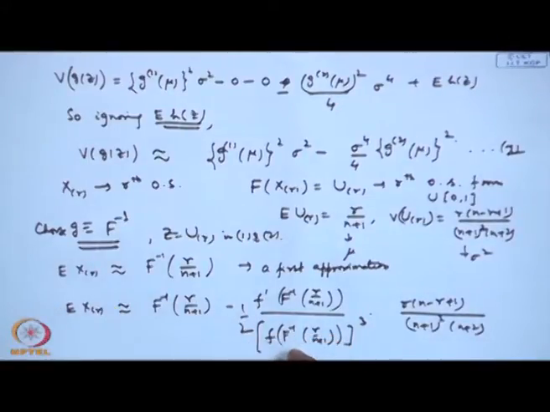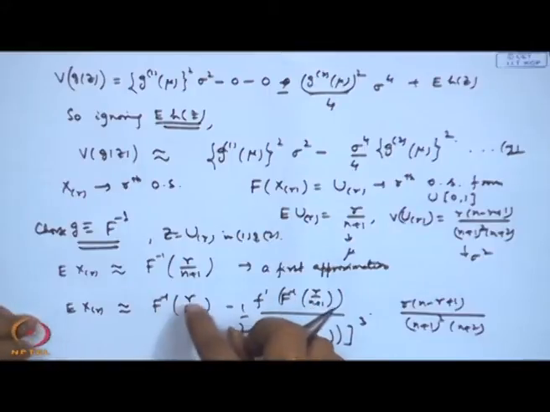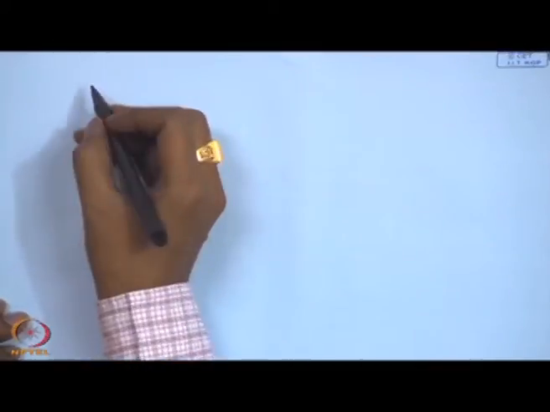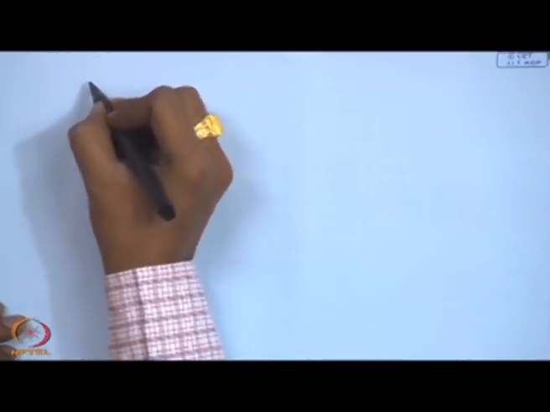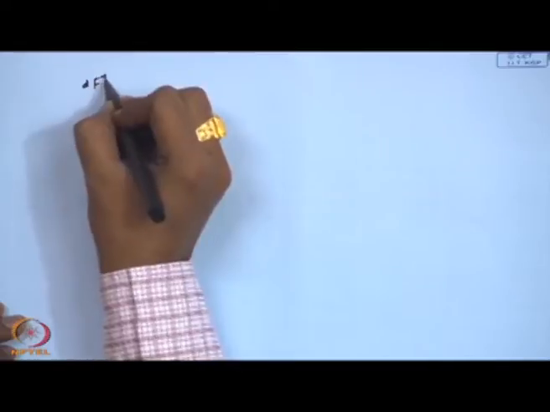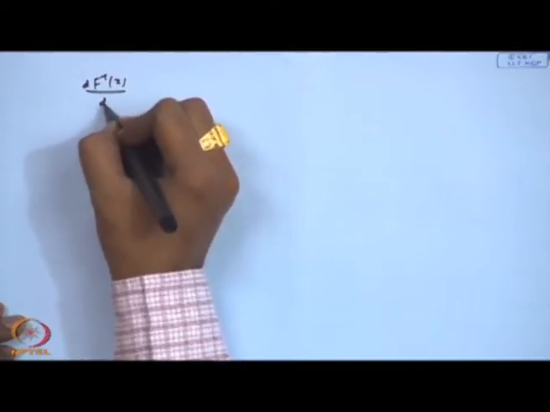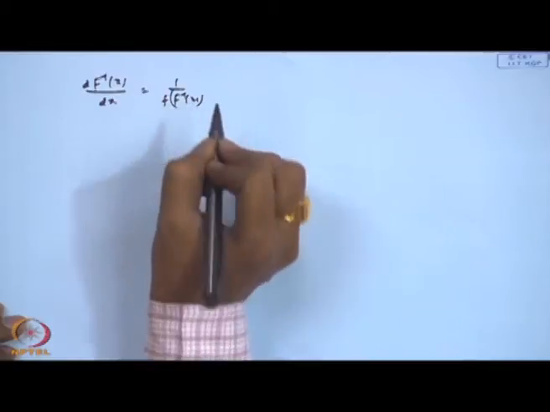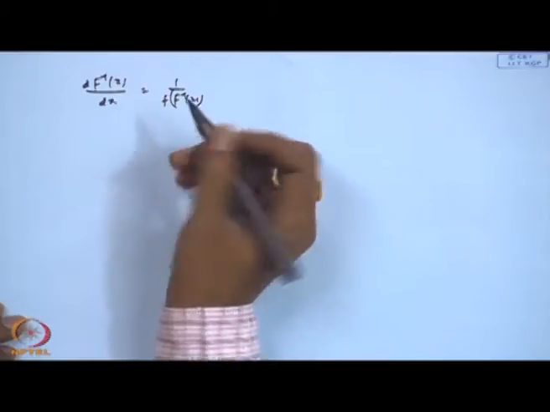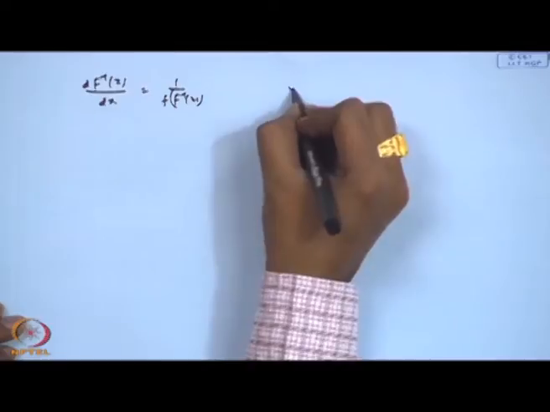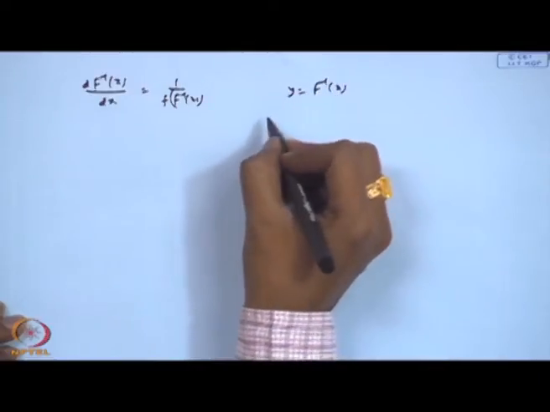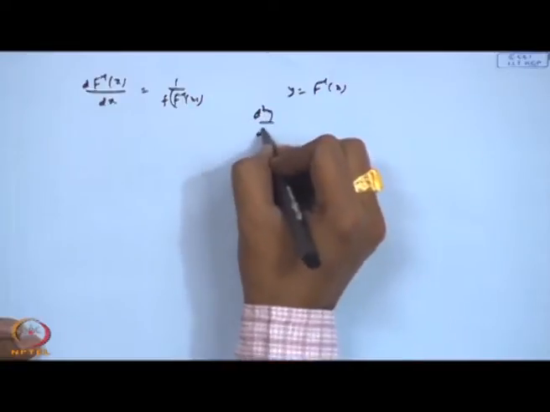Actually, this term is coming from the derivative of F inverse, so let me show the calculation here for the derivative. See, if I am considering d of F inverse x by dx, then that is actually 1 by F of F inverse x. And if I write, for example, y equal to F inverse x, then what is the value of d2y by dx square?